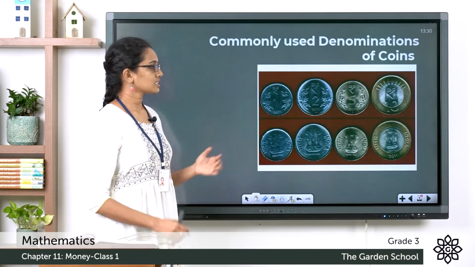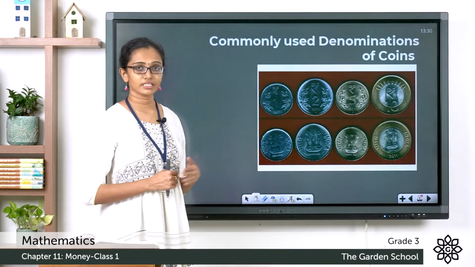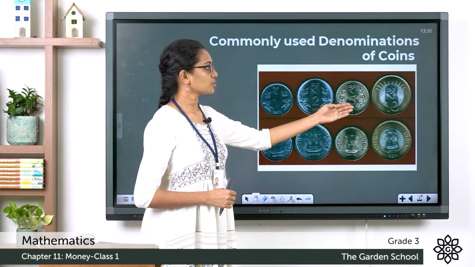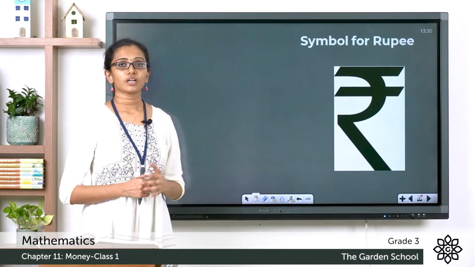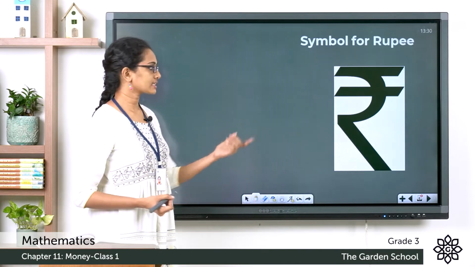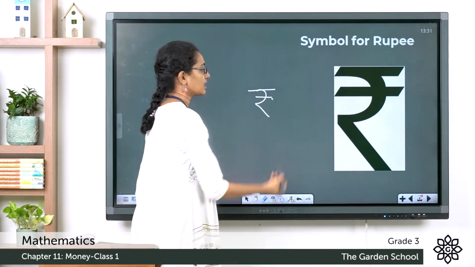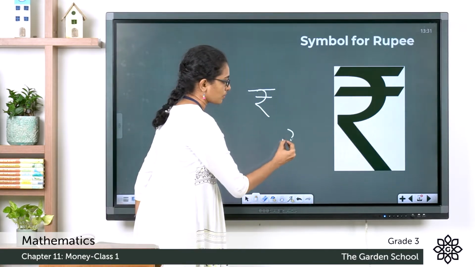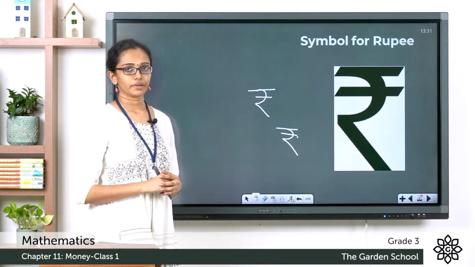Now, we will see some commonly used denominations of coins. You can see both sides of the coins here. So, this is the 1 rupee coin, the 2 rupee coin, the 5 rupee coin and the 10 rupee coin. Now, there is a symbol for the rupee. This is the symbol for rupee. Let's see how we can write this symbol. First, it is written like the Hindi letter Ra, then a horizontal line. I'll show you one more time like this. This is the symbol for the rupee.